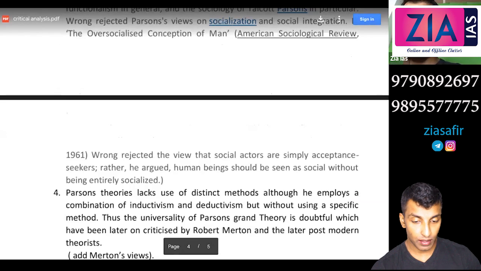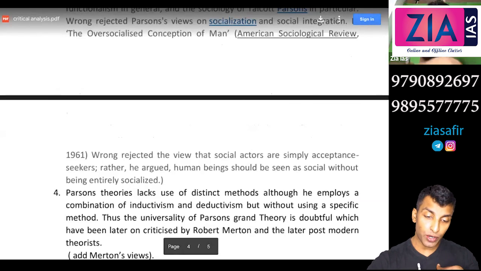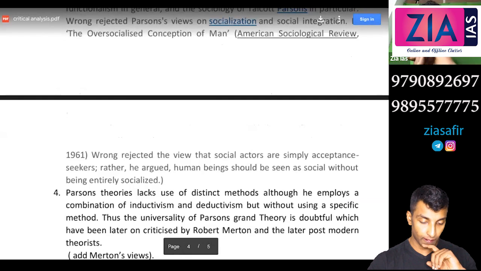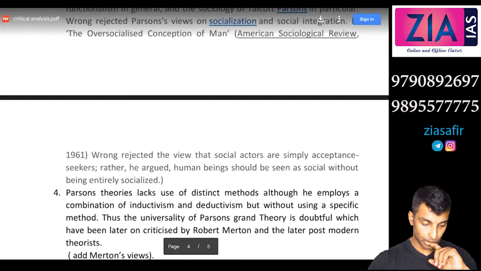Yes, but Parsons is not mentioning any idea to know which of these functional requisites is not being met by the system. That is again for the sake of criticizing, we are raising the point. Parsons is not talking about any specific method or idea to know which of the functional requisites is not being met by the system. Okay, sir. Got it.